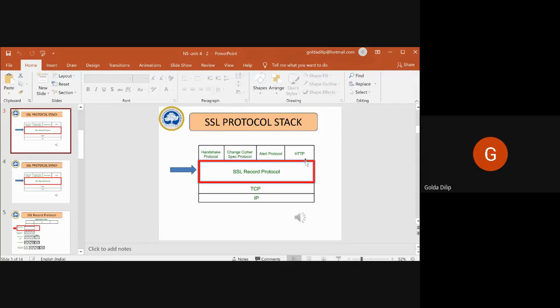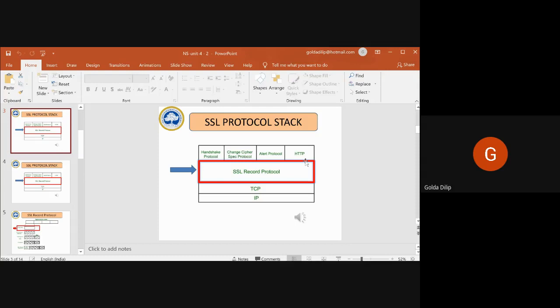For example, the client has to inform the server that it is going to wind up the connection from the client end. In the same way, the server will have to inform that it is going to end the connection from its end. For that, the client will send a close notify alert to the server. The server will accept and send the same back. So it is like a graceful closure of the connection. You are politely telling that you are going to stop, and then stopping the connection rather than abruptly ending it.